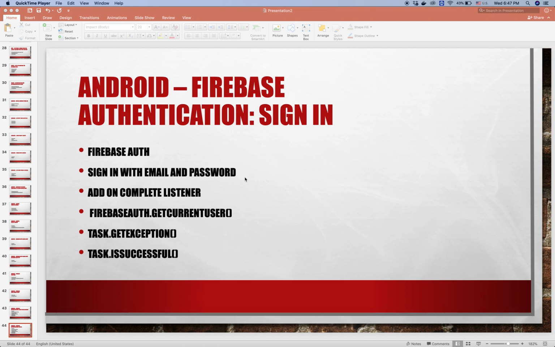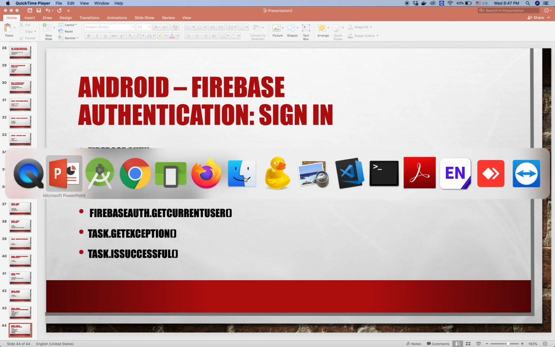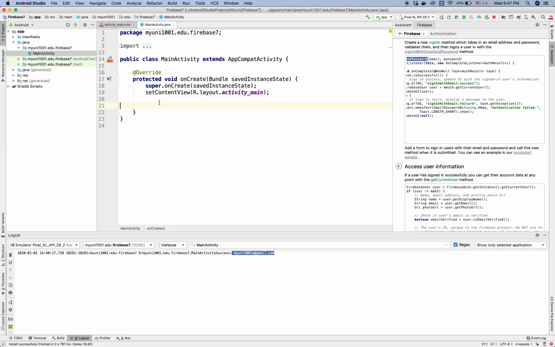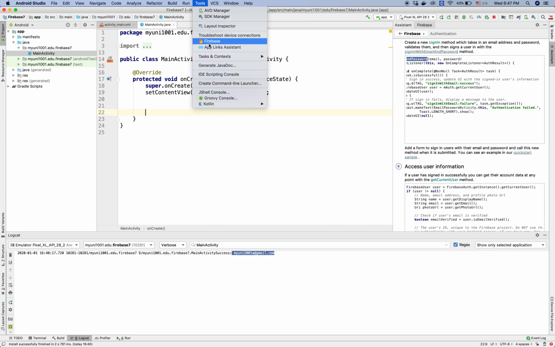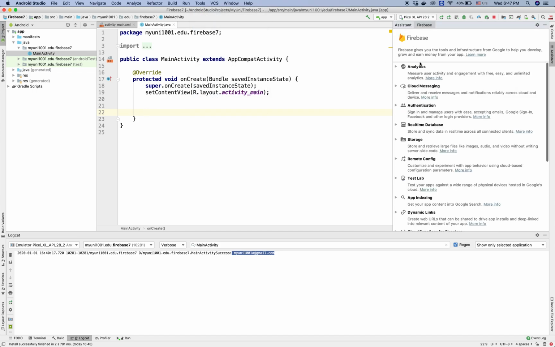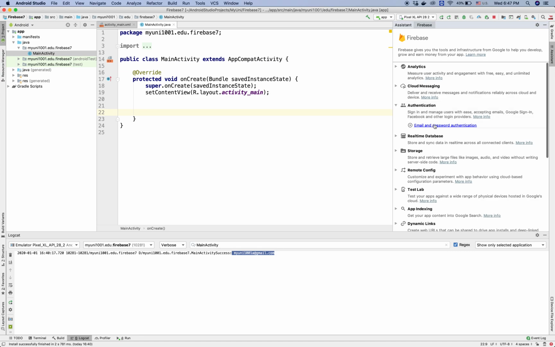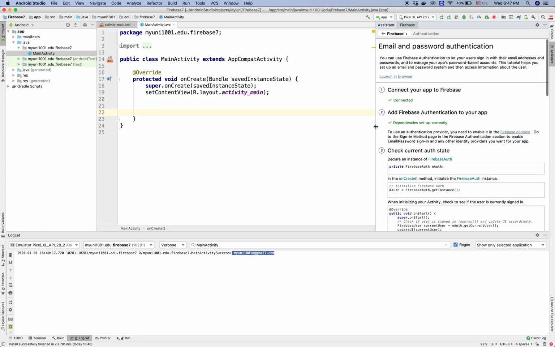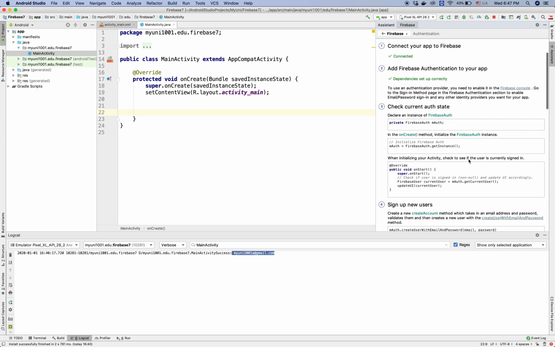Today I'll show you how to work with Firebase authentication by signing in an existing user. Let's start. We already have a project that's successfully connected with Firebase. If you don't have it, go to Tools and Firebase. In Firebase, go to Authentication and Email and Password Authentication. Make sure that you connect your app to Firebase and add Firebase authentication to the app.